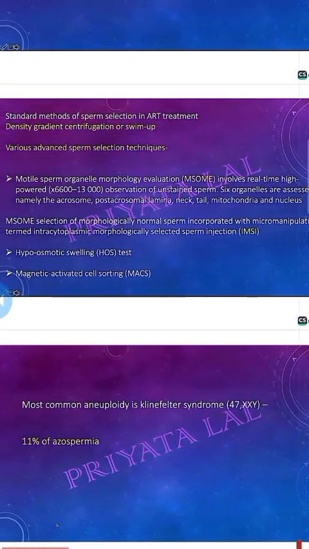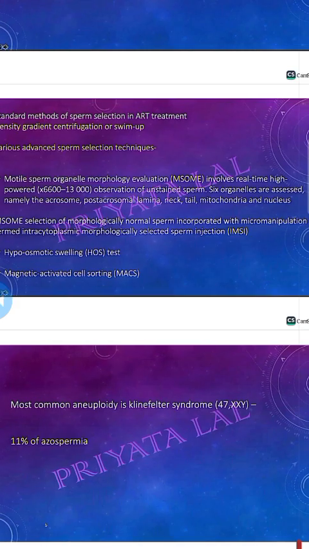so the standard method of sperm selection in the ART technique is the density gradient centrifugation or swim-up. Various advanced sperm selection techniques: you can remember this, the motile sperm organelle morphology evaluation, including the 6 organelles to be assessed for sperm selection, that is the acrosome, post-acrosomal lamina, neck, tail, mitochondria and nucleus. Okay,